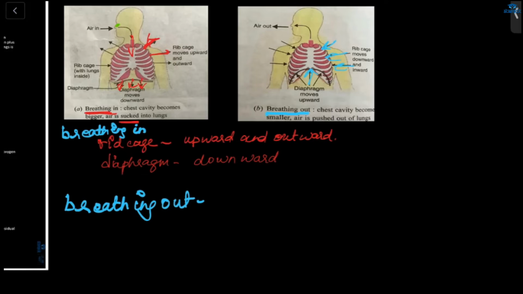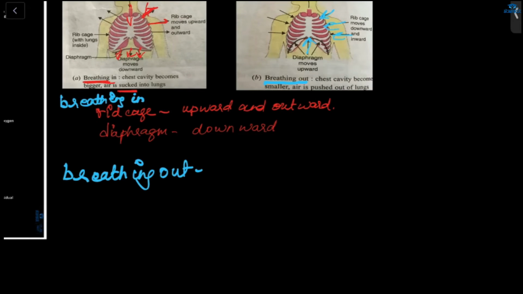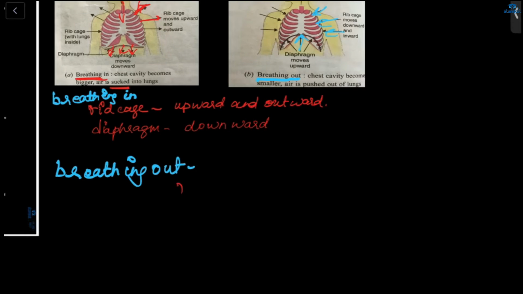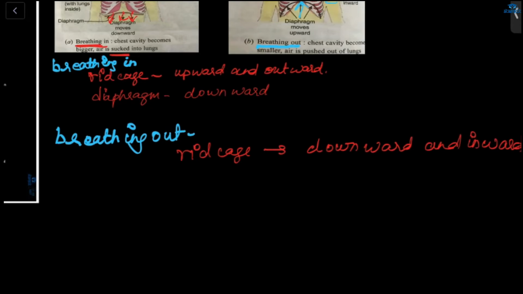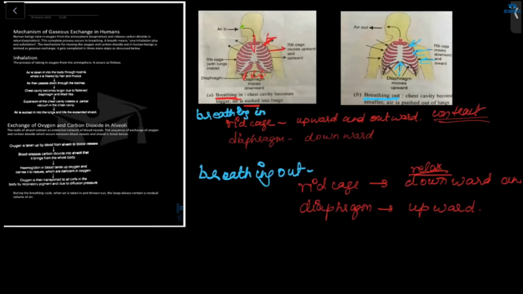There will be a decrease in the space of the chest cavity, and it will become smaller. So what is happening here? Rib cage downward and inward, it will relax. Here, contract. And diaphragm upward. So this is the mechanism of breathing.